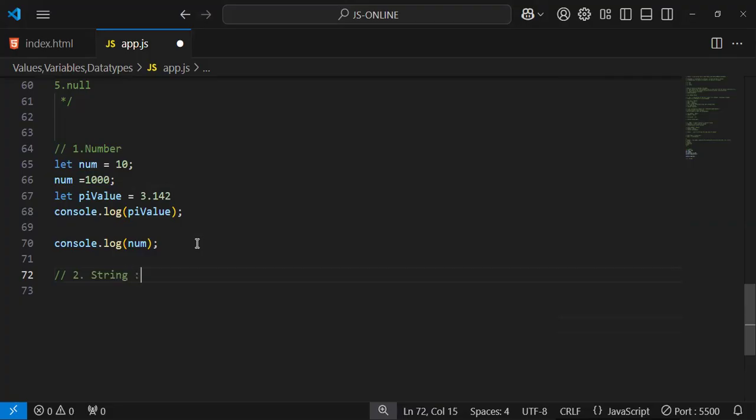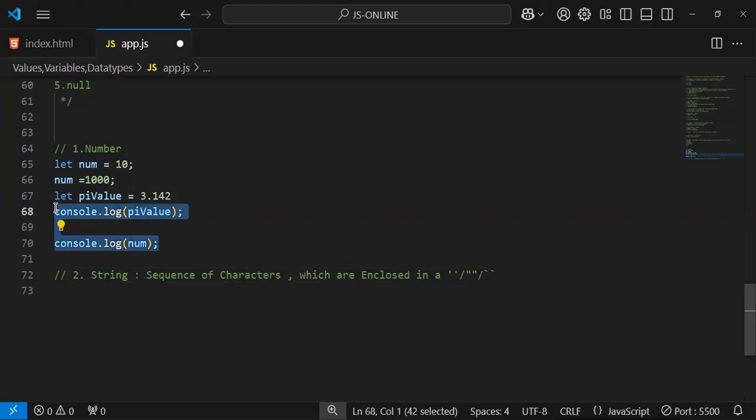So what do you mean by string? String is nothing but a sequence of characters which are enclosed in single quotes or double quotes, or one more thing, backticks. These are three ways to store string values. So I'm going to comment these things: store a string inside single quotes, double quotes, and backticks.